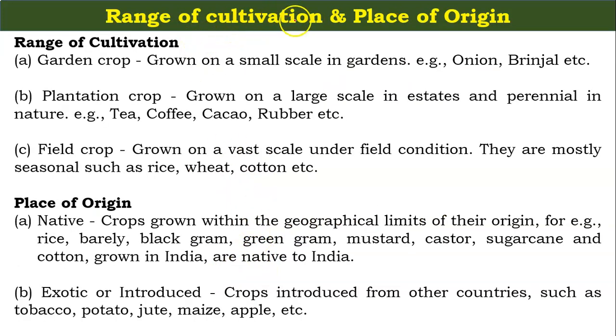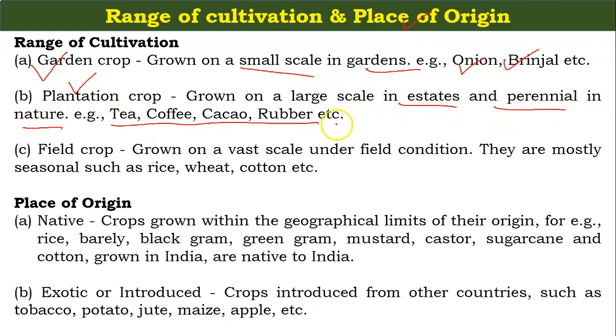On the basis of the range of cultivation, the crop can be classified as garden crops, grown on a small scale in gardens, just like onion and brinjal. Second, we have the plantation crops, grown on a large scale in estates and perennial in nature, for example tea, coffee, cocoa, rubber and so on. Third is the field crop, grown on a vast scale under field conditions, and they are mostly seasonal, such as rice, wheat and cotton.